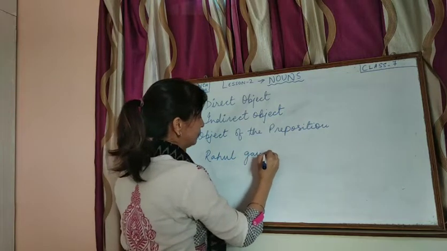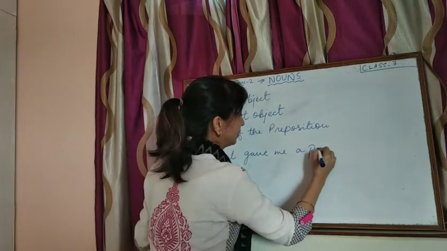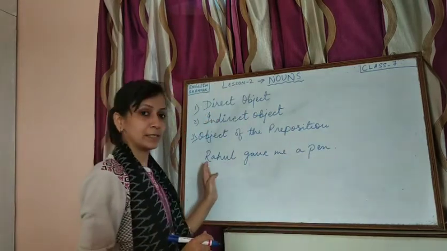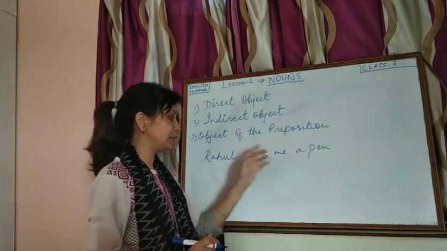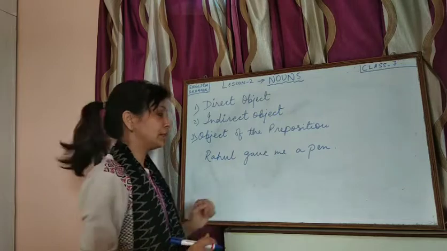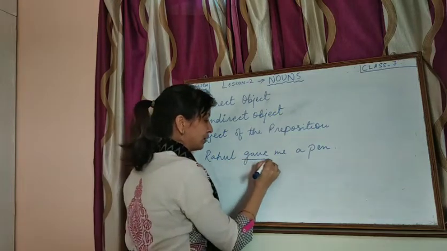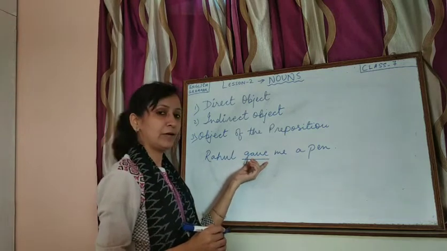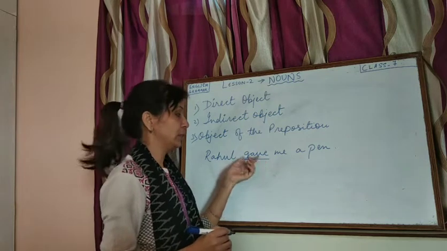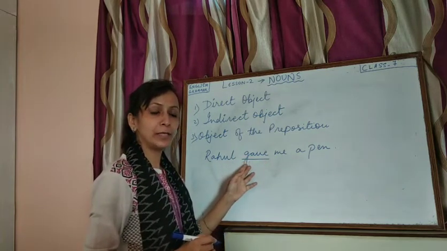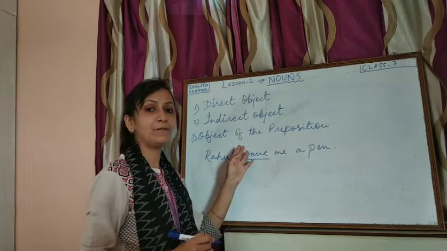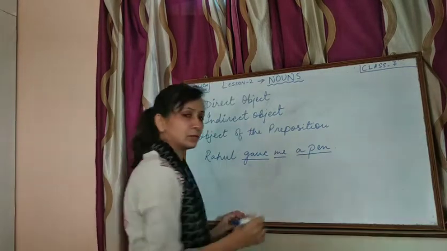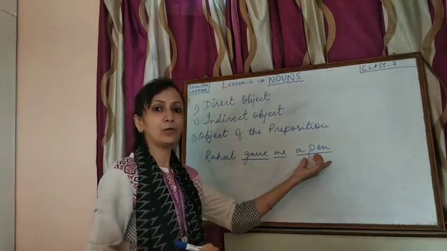Rahul gave me a pen. So what we see here, it's a simple statement. We did sentences in the first lesson, just a simple statement here. Rahul gave me a pen. Now we have to first see what is the verb given here: gave. So in this sentence we have both direct object and indirect object. So let us first see how to locate them, or how to understand which is direct object and which is indirect object. Now these are the 2 objects here. Me and a pen are the 2 objects here.